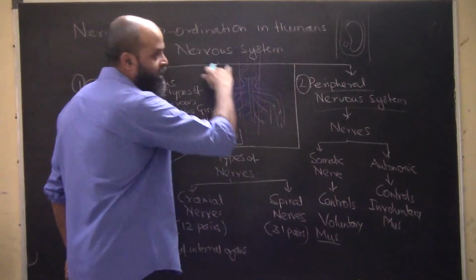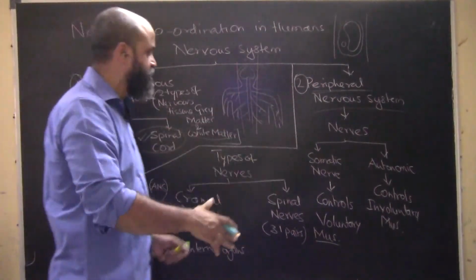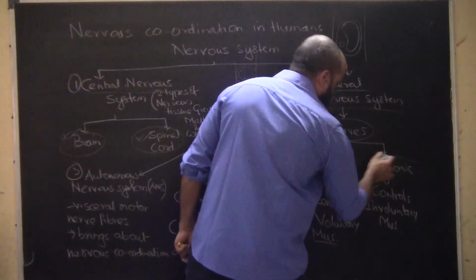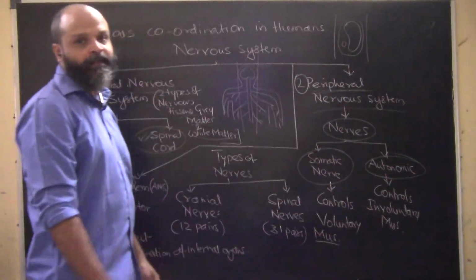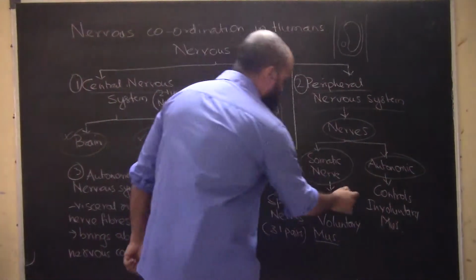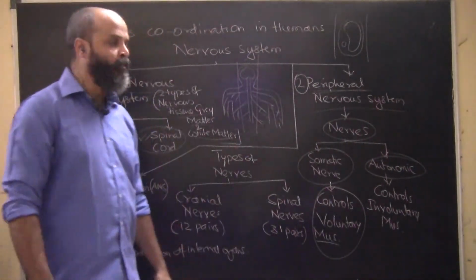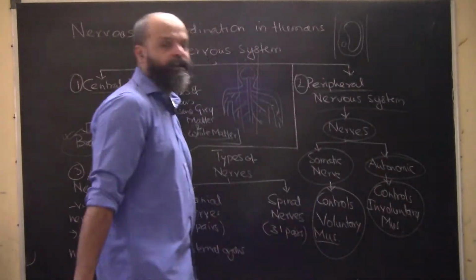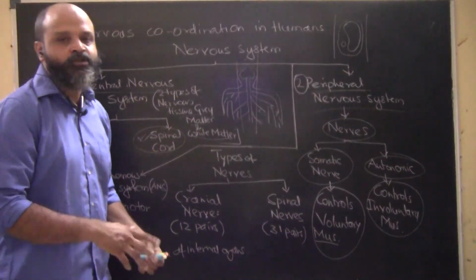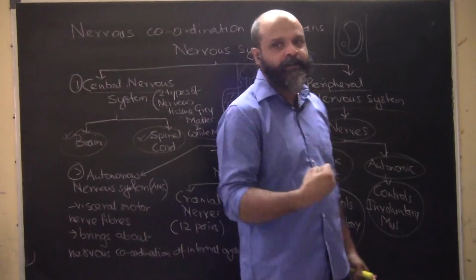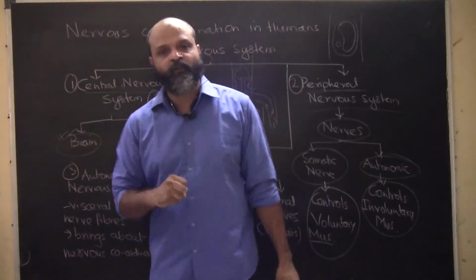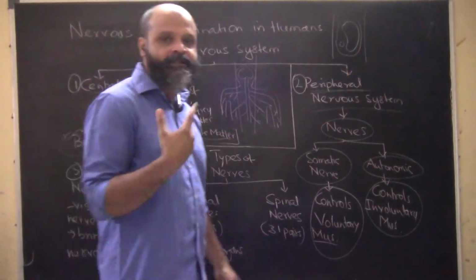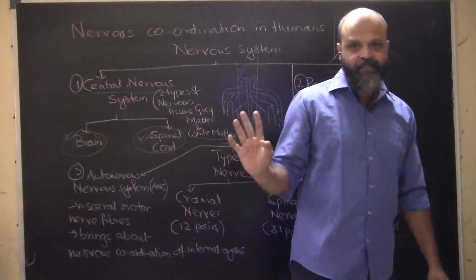The peripheral nervous system is the nervous system arising out of the central nervous system, and in this we have different types of nerves: somatic nerves and autonomic nerves. Somatic nerves control voluntary muscular movement, the ones directly under the control of our will, and autonomic nerves control involuntary movement. For example, digestion and excretion are controlled by autonomic nerves.